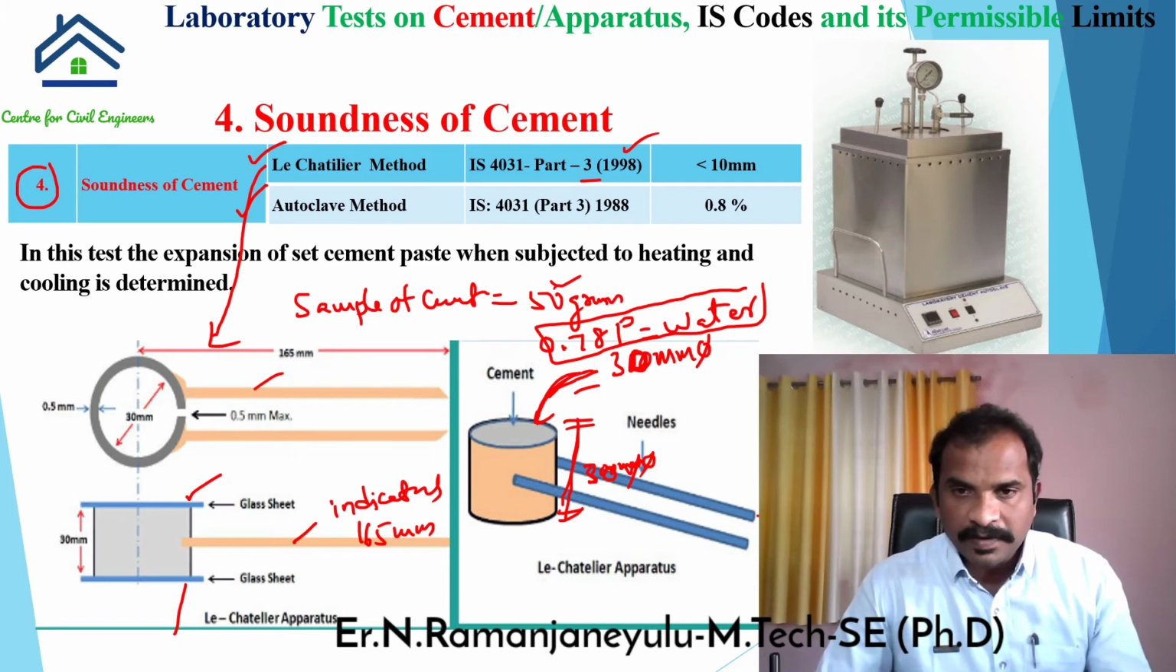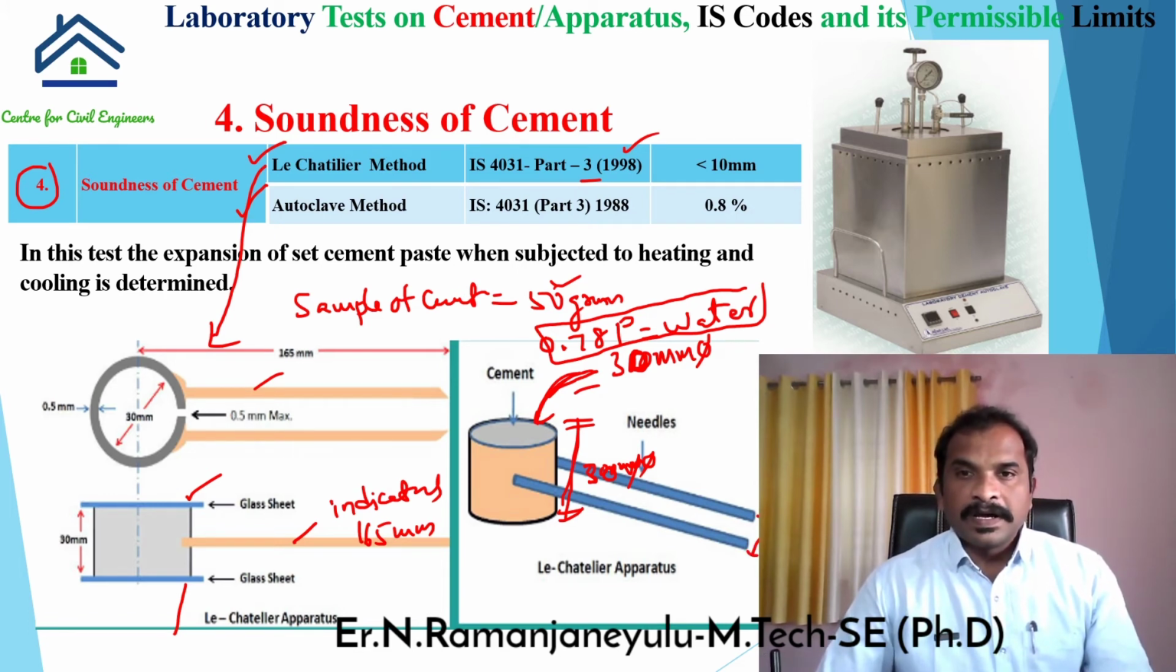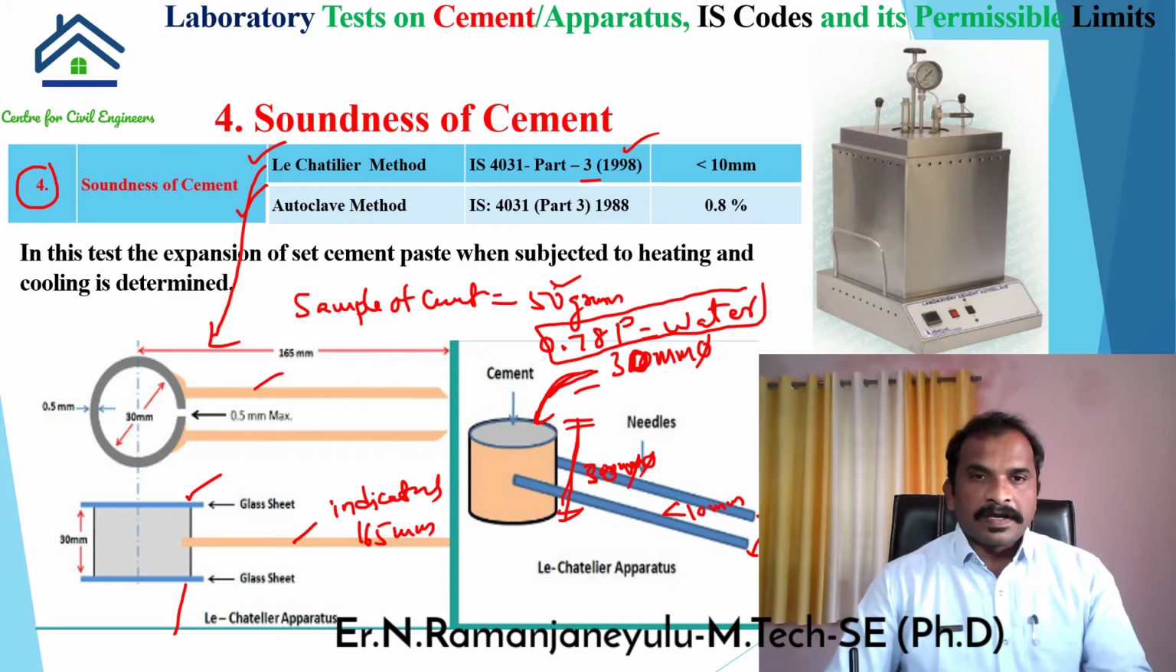This expansion we are going to measure. This should be less than 10 mm for OPC cement. Here there is a small opening. This opening is 0.5 mm. It should not be more than this 0.5 mm. This is about the Le Chatelier method.